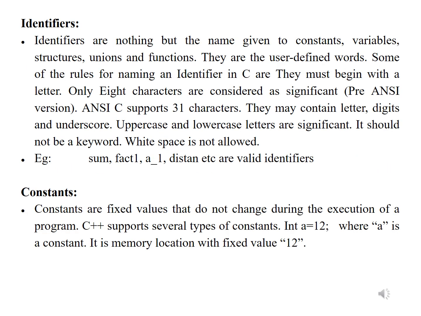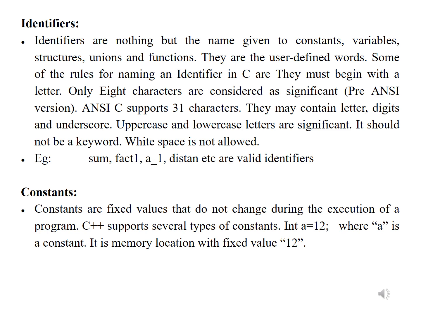Identifiers. Identifiers are nothing but the names given to constants, variables, structures, unions, and functions. They are user-defined words. Some of the rules for naming identifiers in C are: they must begin with a letter.